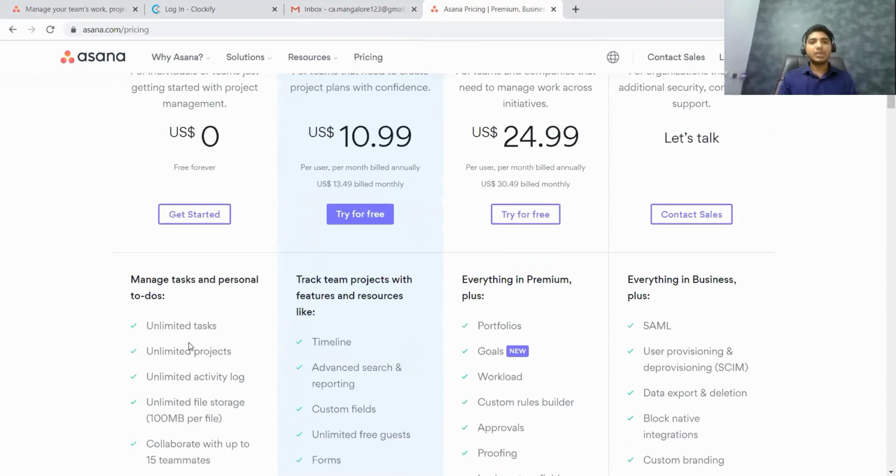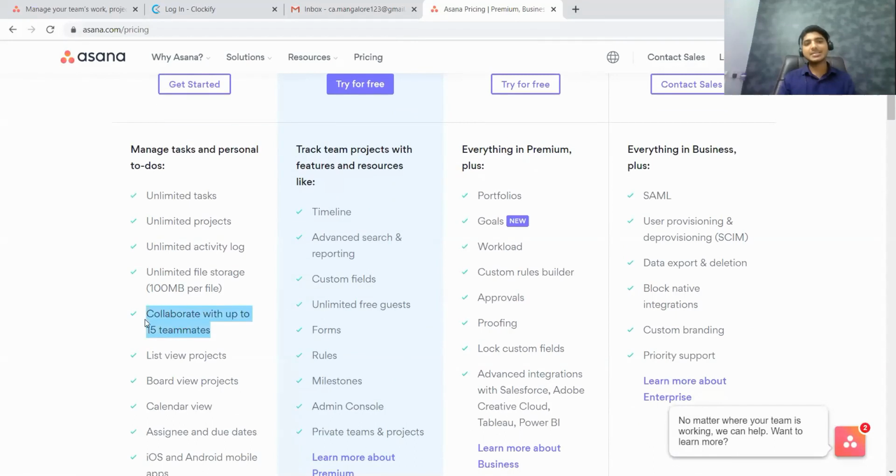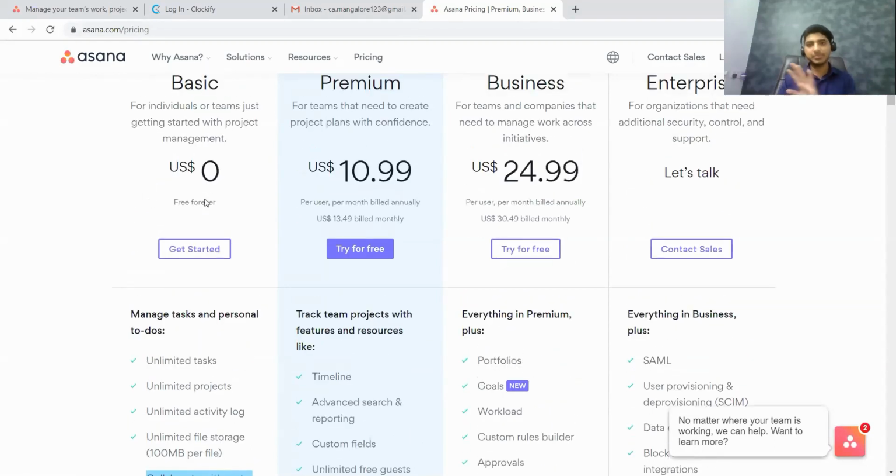So if your team size is less than 15 members, then it is free. And they also promise it is free forever. That is, even this year, next year, and 10 years down the line, as long as your team size is going to be less than 15, you can use it for free.